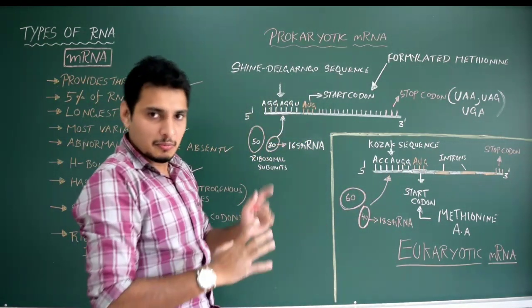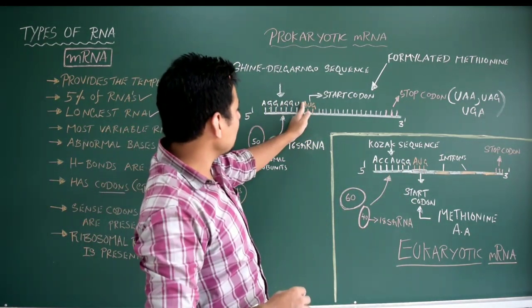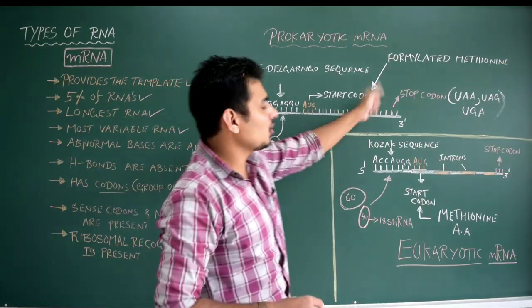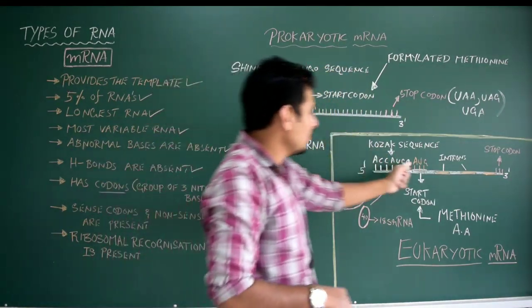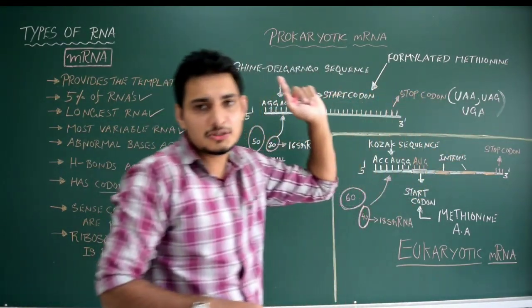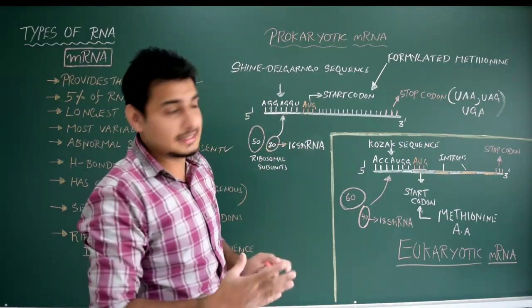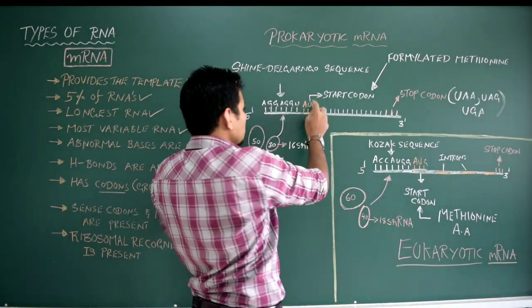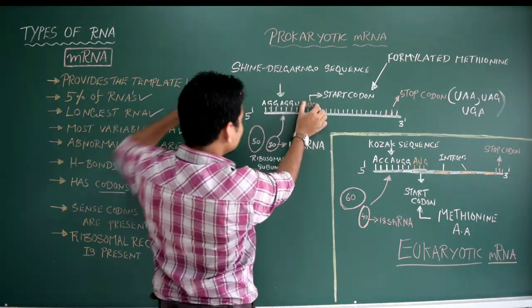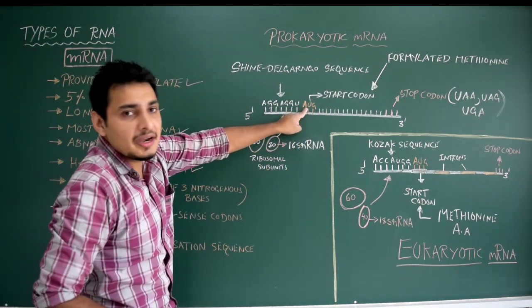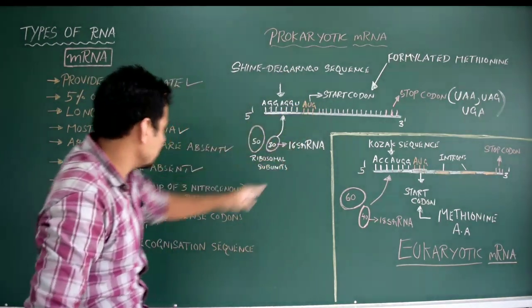This is different, but still present on the mRNA. From AUG onwards, whatever the ribonucleotides are present on the mRNA, from here on you have to consider only 3 unpaired bases or 3 ribonucleotides. That's what I have written.